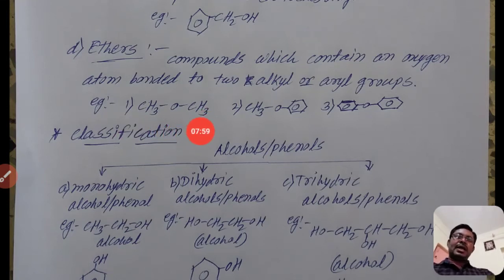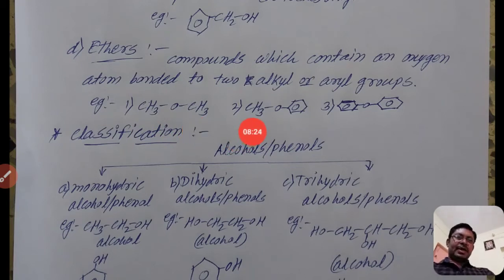CH3 is known as an alkyl group. C2H5 is also an alkyl group, that is one hydrogen less than the alkane. Alkyl groups are represented as R. These two are attached directly to one oxygen atom. Then such compounds are known as ethers.